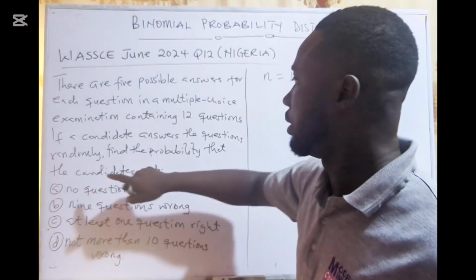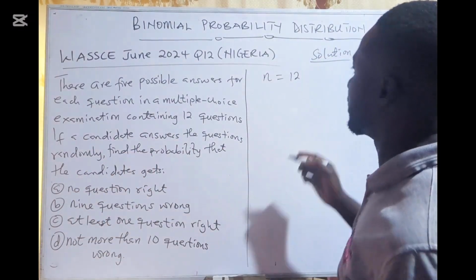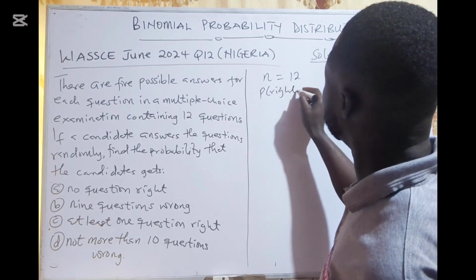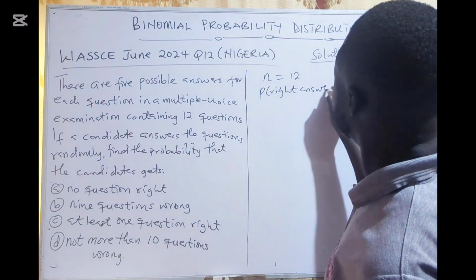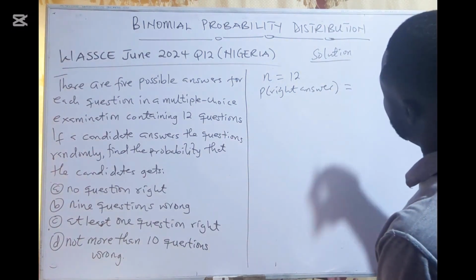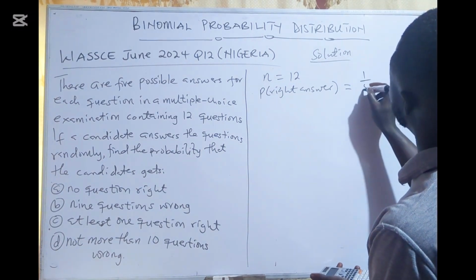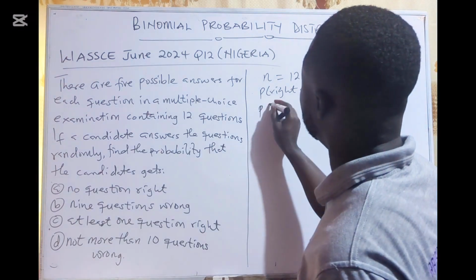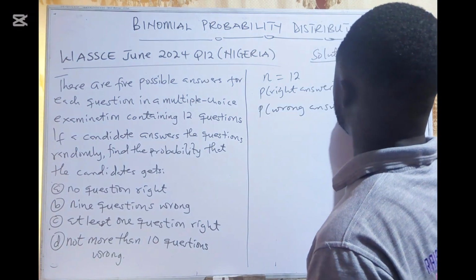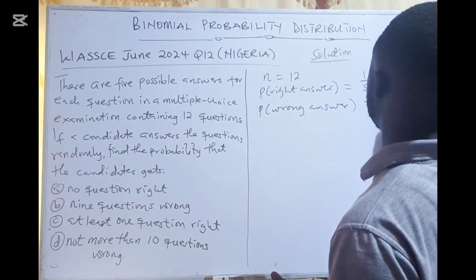And then the probability of getting the question right, of right answer. There are 5 possible, so only one will be correct, so 1 over 5. And probability of wrong answer, the other 4 will be wrong.